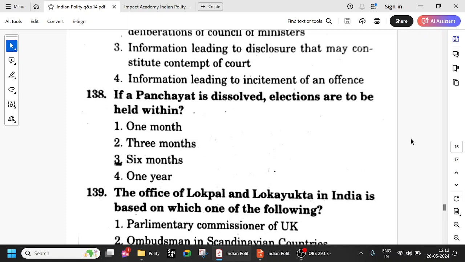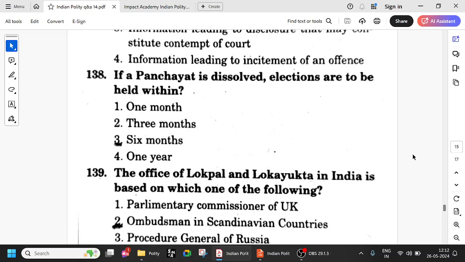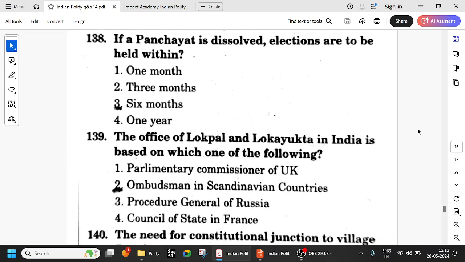So panchayat elections, 6 months. Okay. If the panchayats are dissolved, elections have to be held within 6 months. That is why the 73rd and 74th Amendment Acts of 1992 have been brought in as constitutional amendments, because even after many years these panchayat elections and municipal elections have been postponed in the past. So in order to make it a compulsion, they brought in the 73rd and 74th Amendment Acts.